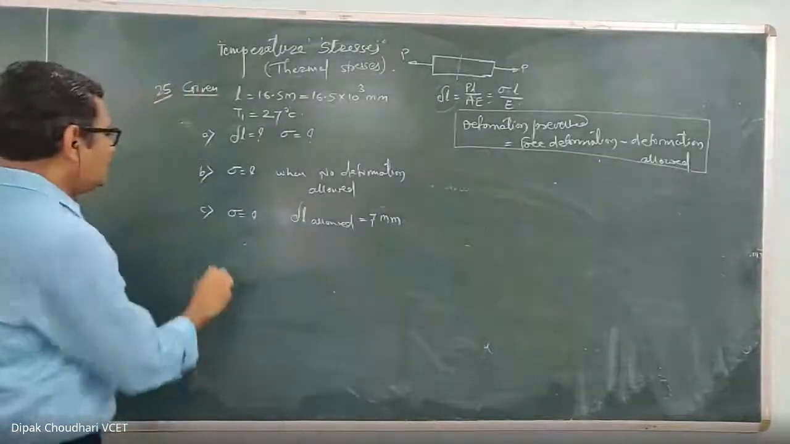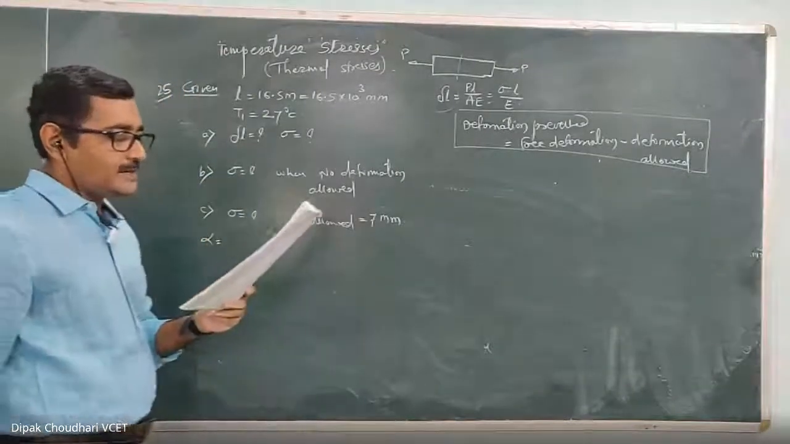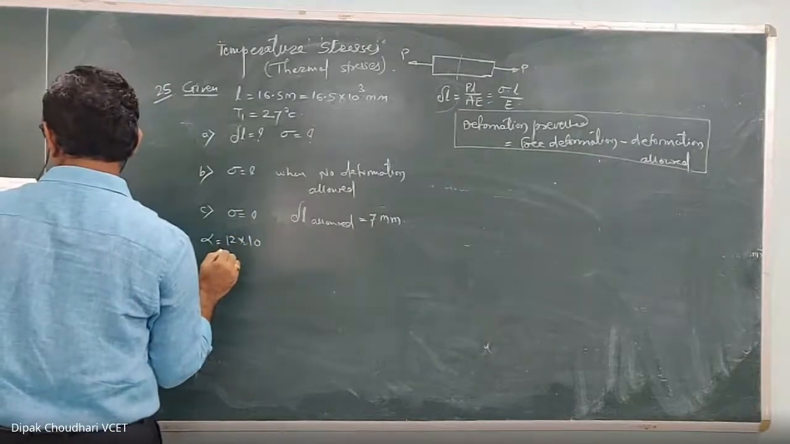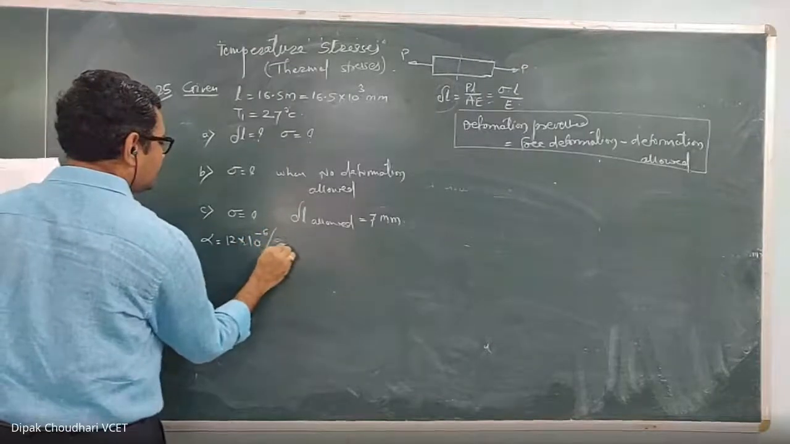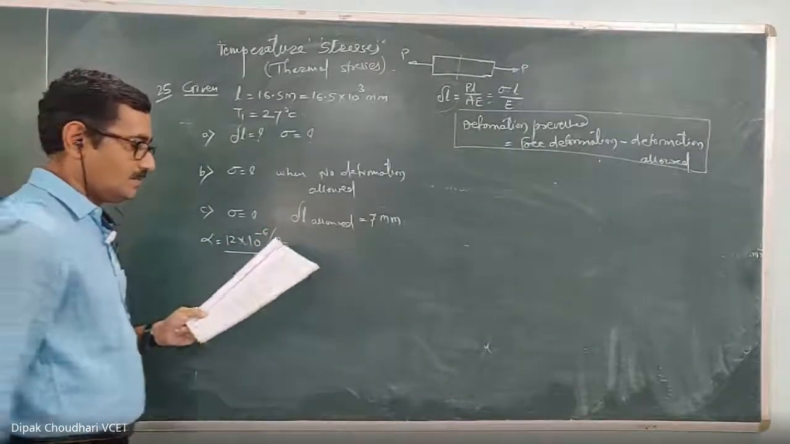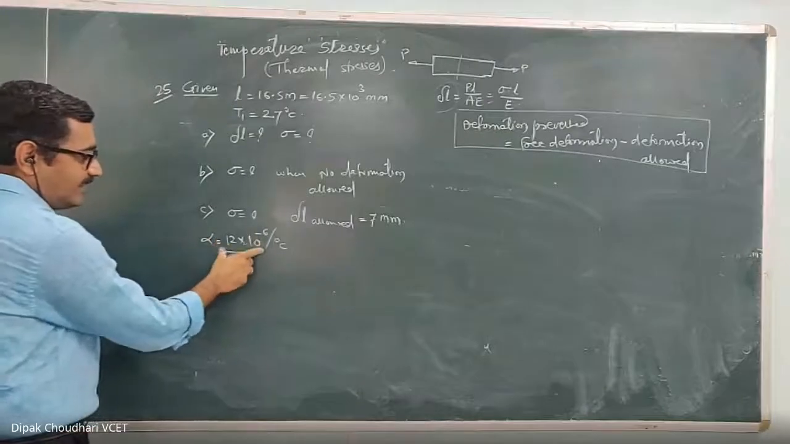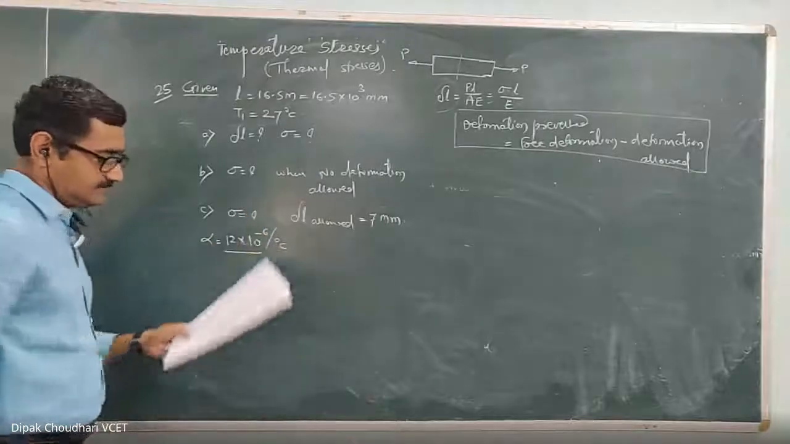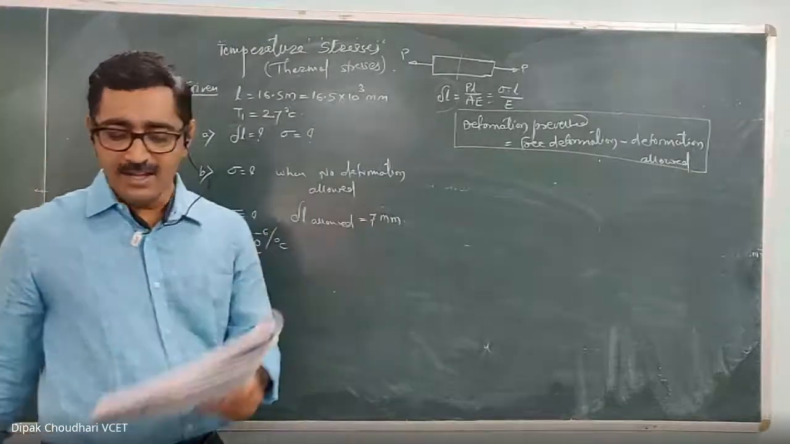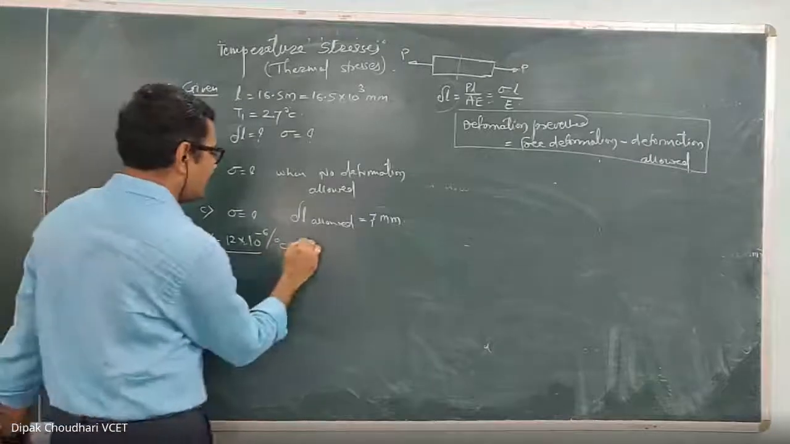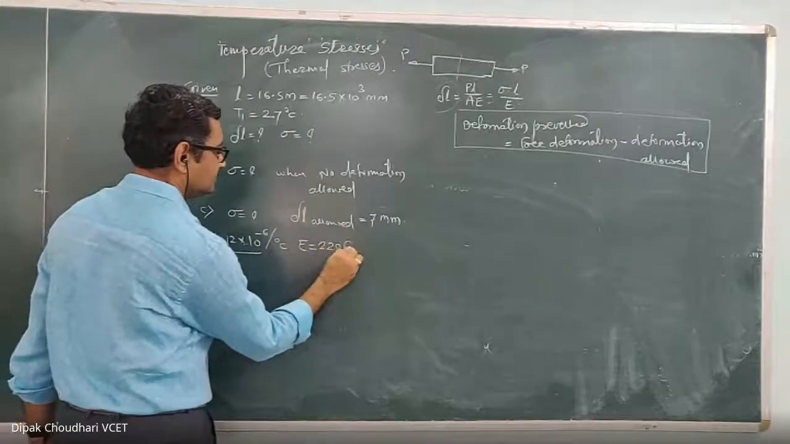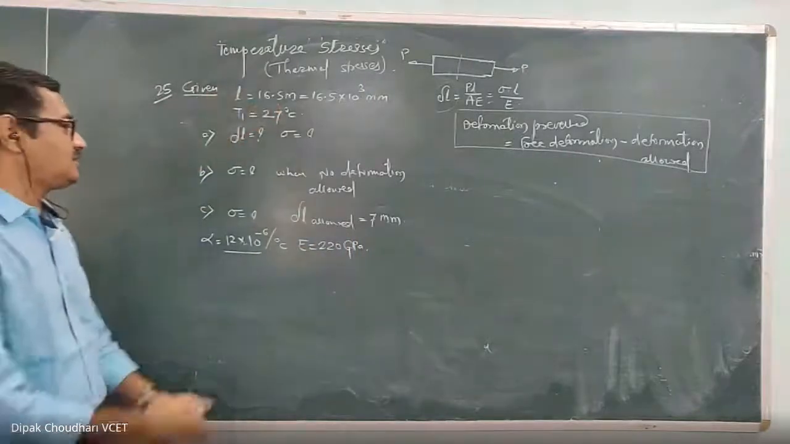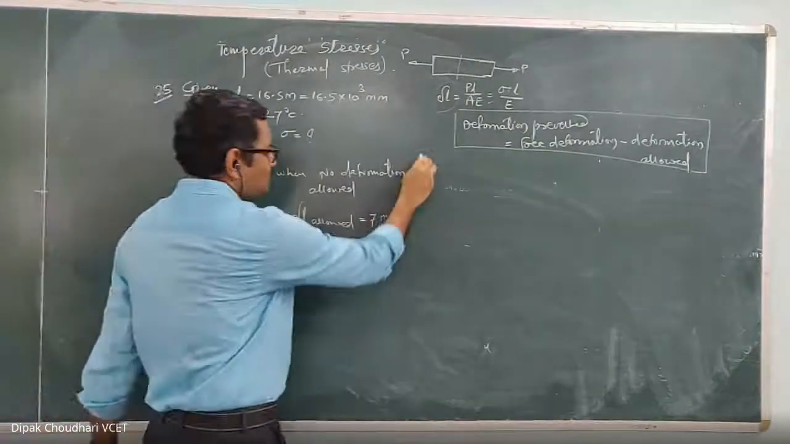Take alpha, the coefficient of thermal expansion, equal to 12 into 10 raised to -6 per degree Celsius. This is the change in length per unit length, per unit change in temperature. And E equal to 220 gigapascal. I'll keep it in gigapascal only. If required, I will change it. Now, have you understood this question?